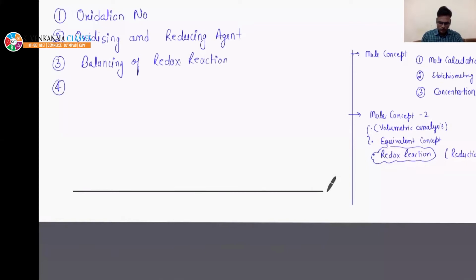Then next we will move to equivalent concept, equivalent and normality. What is equivalent weight? How do we define equivalence, and why do we require equivalent? Normality.